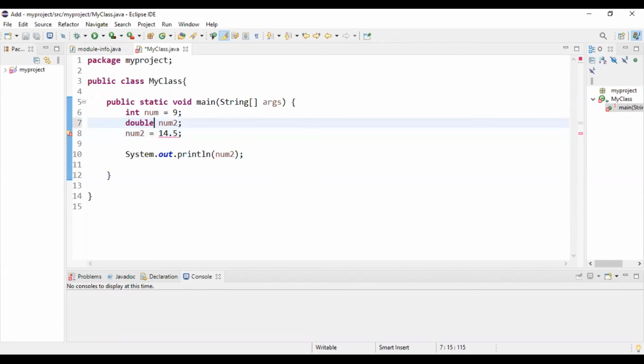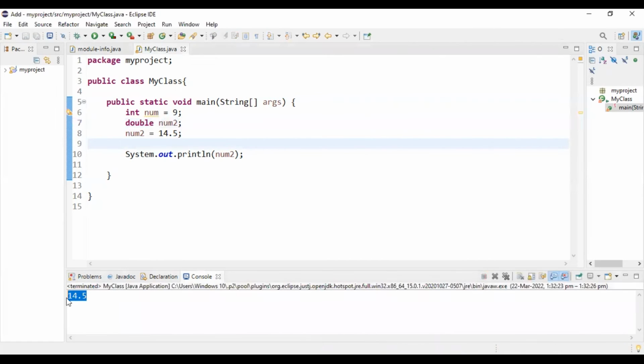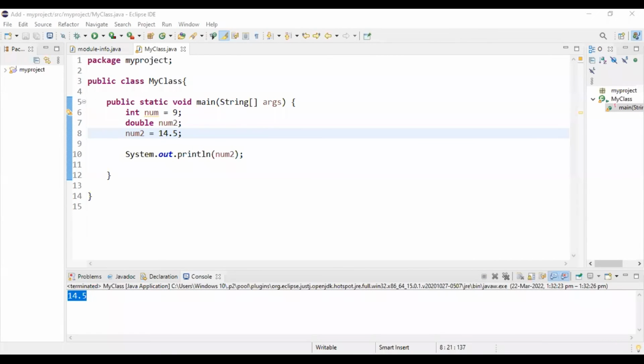Double takes a decimal number of higher precision. So we can write double num2. So it will now print num2 as 14.5. If we just run this one, we'll see that 14.5 is printed. So there are many other kinds of variables. Next, we'll move on to Java operators.